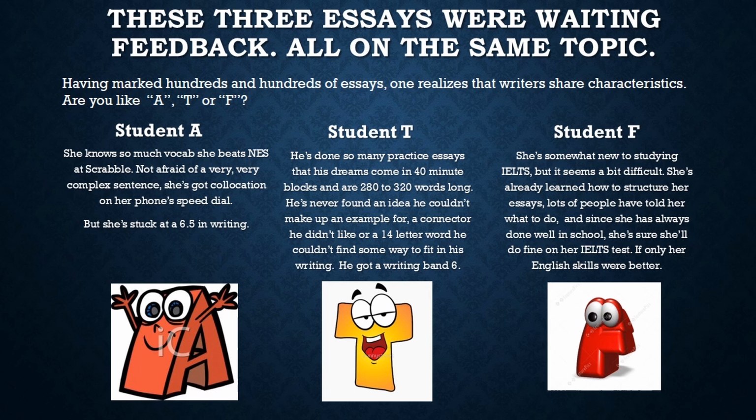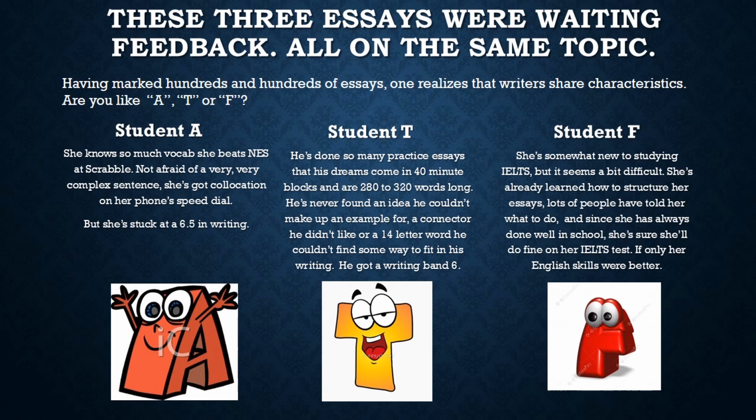She knows a lot of vocabulary, and she's really good with it, mostly. She's not afraid of a very, very complex sentence. Her collocation is on her speed dial, but she's stuck at a 6.5. Then there's Mr. T, student T. He's done so many practice tests that at night when he dreams, his dreams come in 40-minute lengths, and they're just over 280 words or under 320.